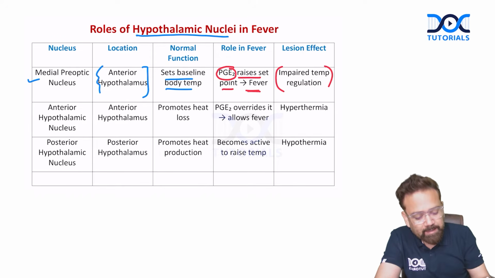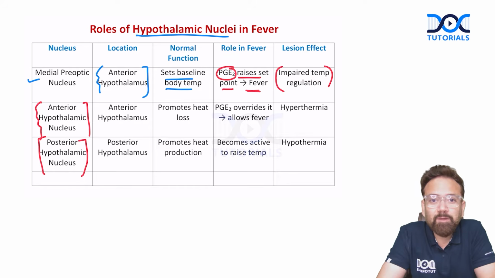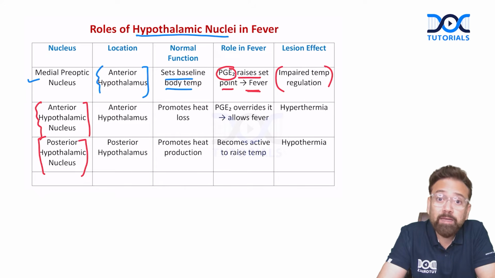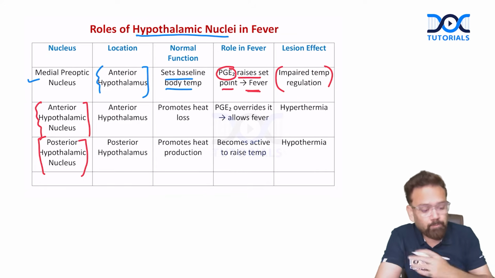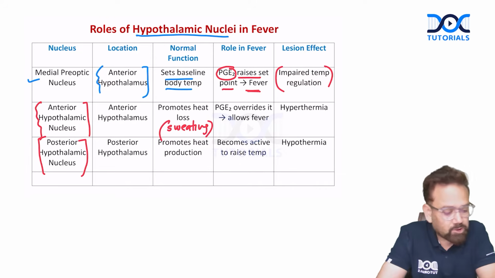Then we have the anterior hypothalamic nucleus and the posterior. If you attended my previous lecture, I always say A for AC. So in which condition will you need AC, air conditioning? When temperature is high. So they respond to increased temperature. How? By promoting heat loss by causing sweating.